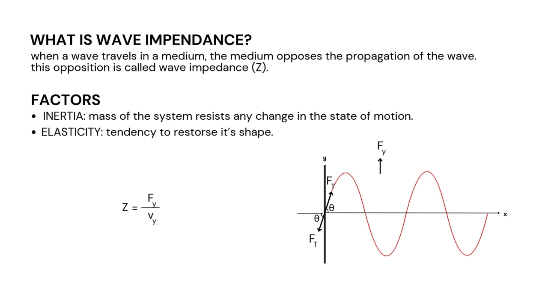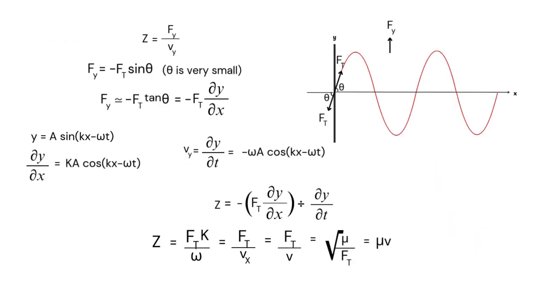Now, Z or impedance is given by the formula Fy by Vy. As you can see, we have a wave next to it to denote what is what. Fy is the displacement force, Ft is the force of tension. So we see here that Fy is equal to minus Ft sin theta, which we get by drawing the triangle and getting the vectors. Now theta is very small here, so I can equate Fy to minus Ft tan theta. Since tan theta is nothing but the slope, I can write that as minus Ft dou y by dou x.